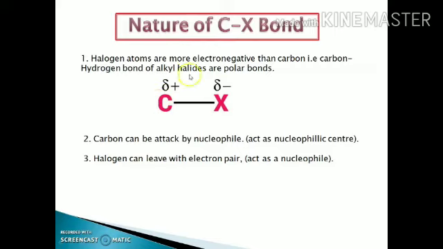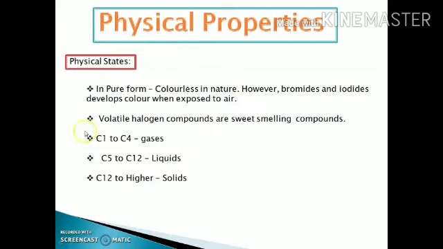Due to the presence of the partial positive charge, the carbon atom can be attacked by the nucleophile, meaning it acts as a nucleophilic center, and the halogen atom can leave with the electron pair and it also acts as a nucleophile. Remember, the X negative acts as a nucleophile only when the carbon-halogen bond gets broken. The carbon acts as a nucleophilic center and welcomes a new nucleophile to get attached, with the formation of other compounds.